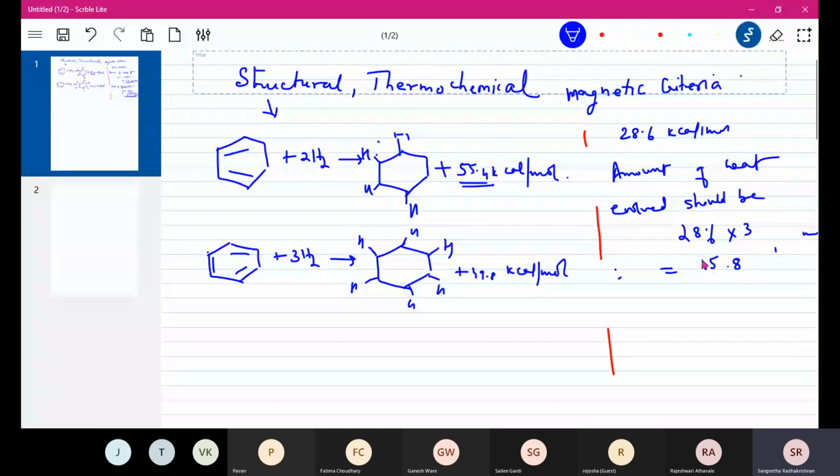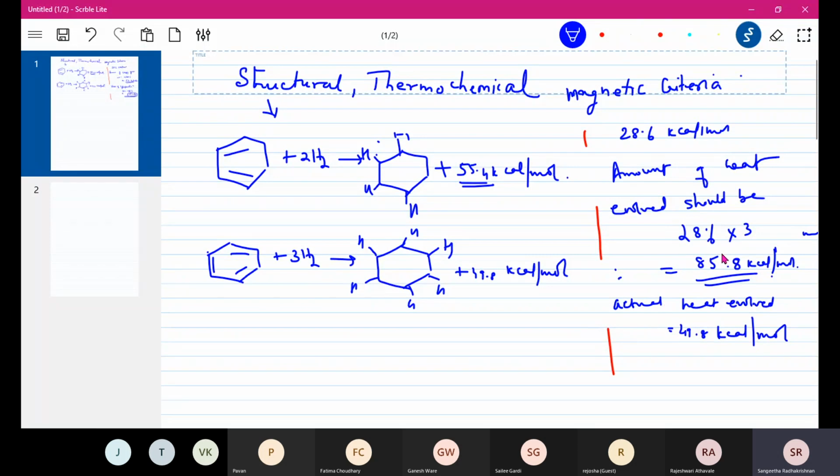So we are expecting something like 85.8 kilocalories per mole. The previous one was correct, right? But how much are we getting? How much heat is actually evolved? The actual heat evolved is 49.8 kilocalories.